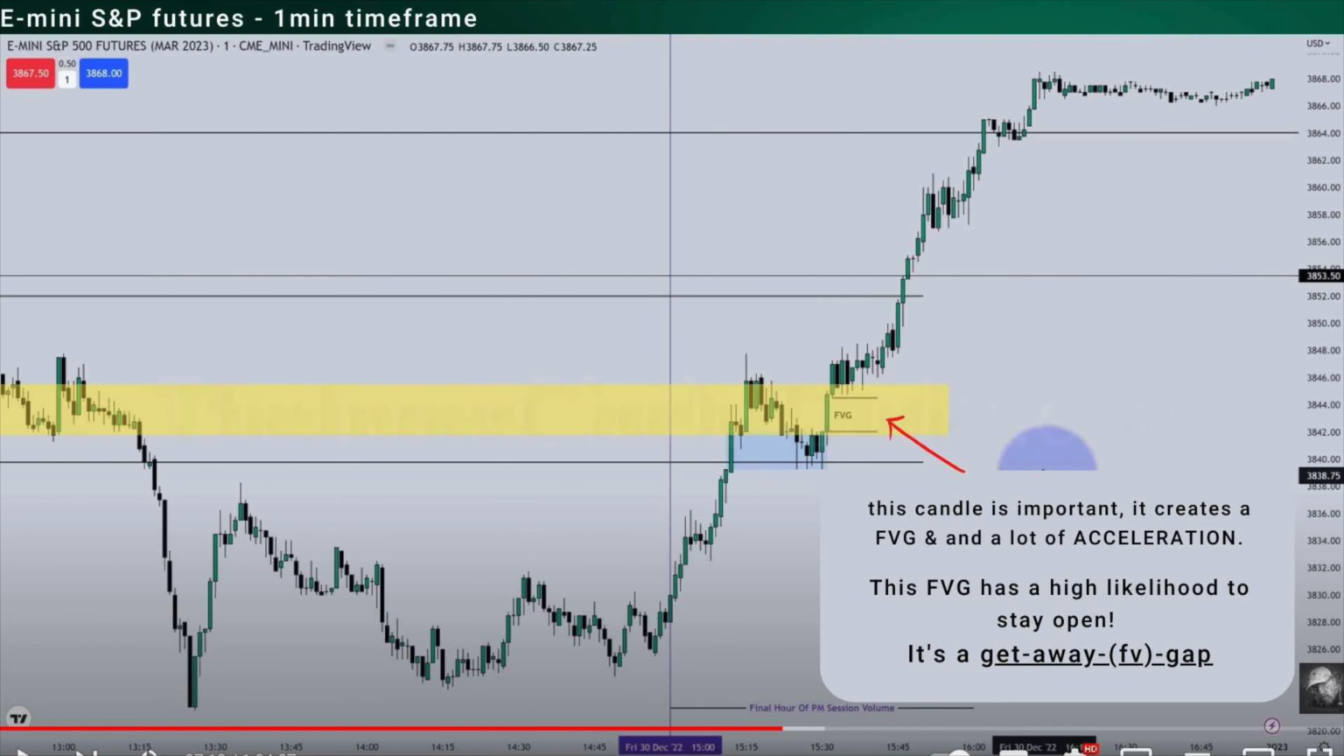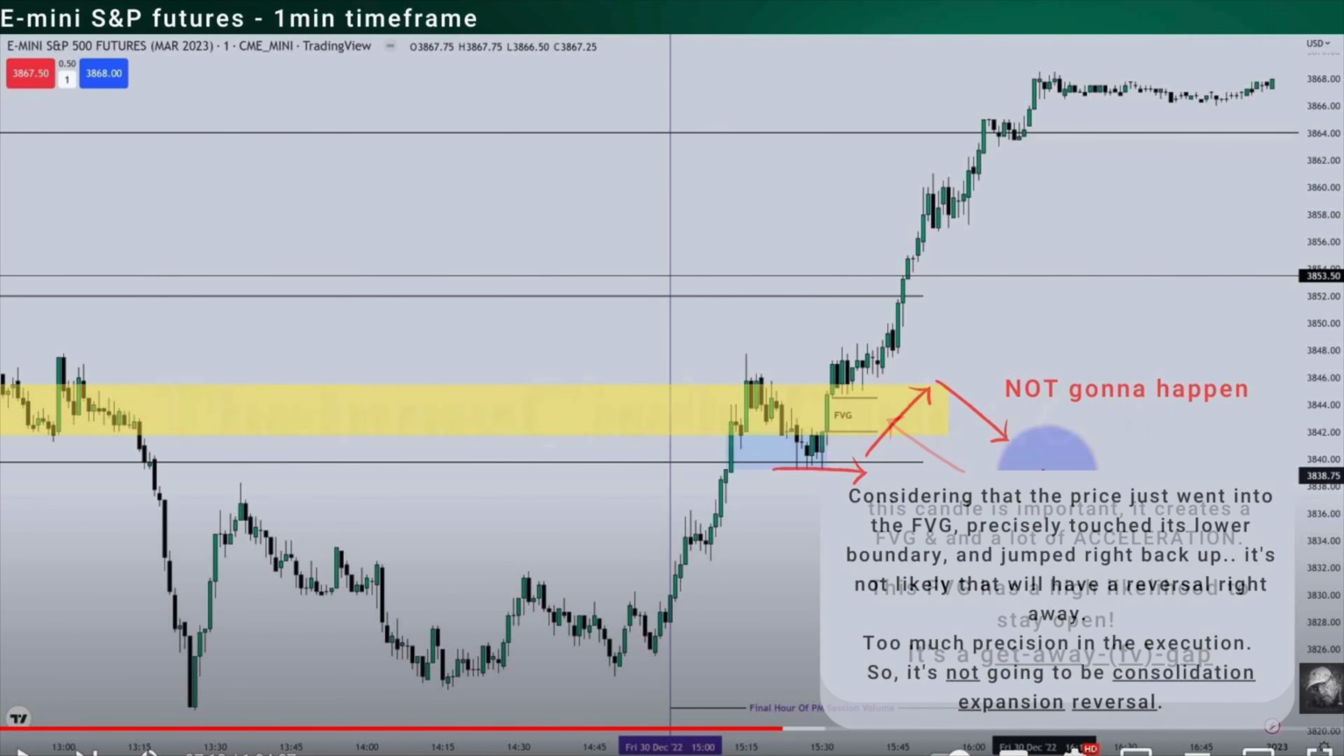ICT tells us that this candle here creates a fair value gap, but also it creates a lot of acceleration. He tells us that this fair value gap has a high likelihood to stay open, so it's a getaway fair value gap because the price is getting away from it. Considering that the price just went into the fair value gap, tapped into it and went higher, precisely touching also its lower boundary and jumping back right off of it, that also means that it's not likely that the price will have a reversal right away.